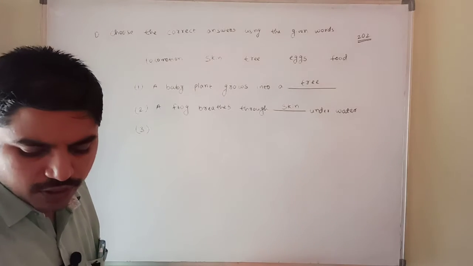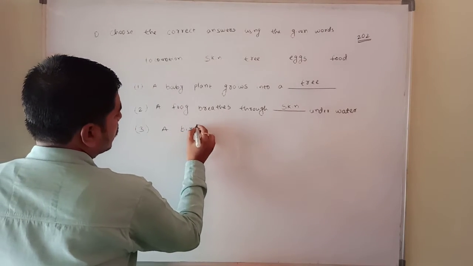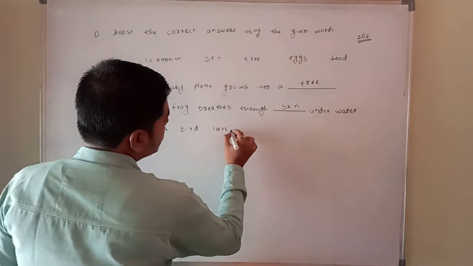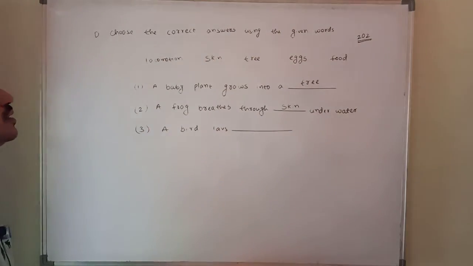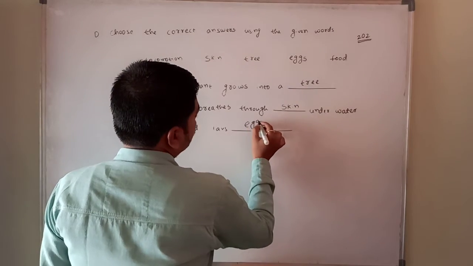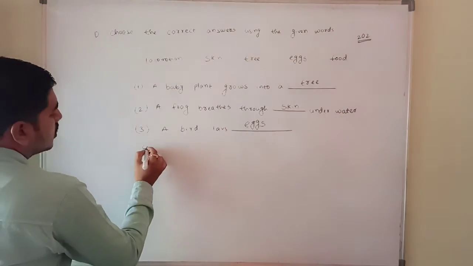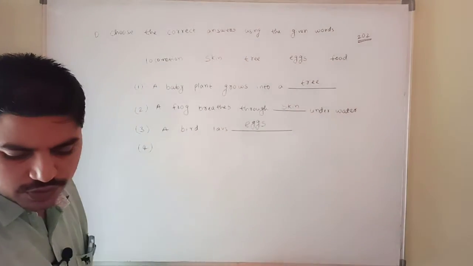Third one, a bird lays dash. So what is that? A bird lays eggs. Everyone knows this very well because we already discussed eggs. And the fourth one, what is the fourth one?